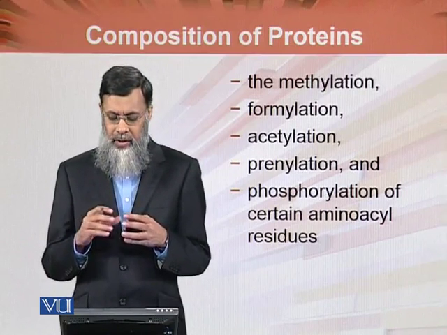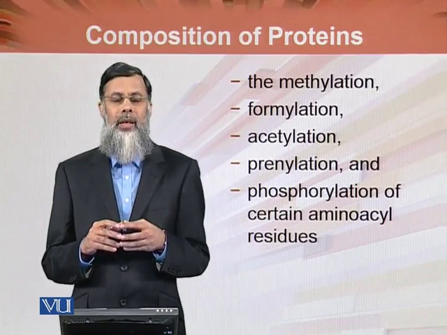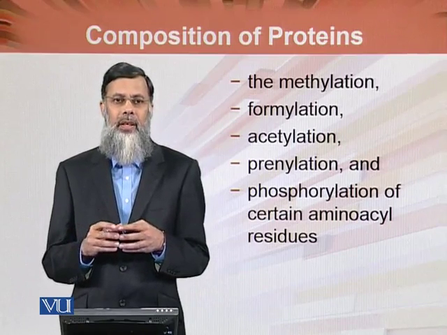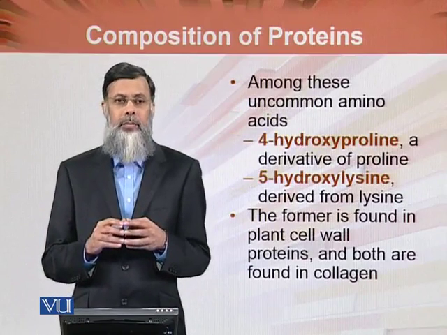Similarly, phosphorylation of a certain amino acyl residue is also an example of the modification of the 20 standard amino acids.